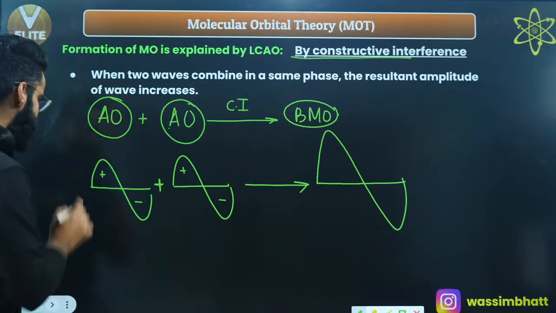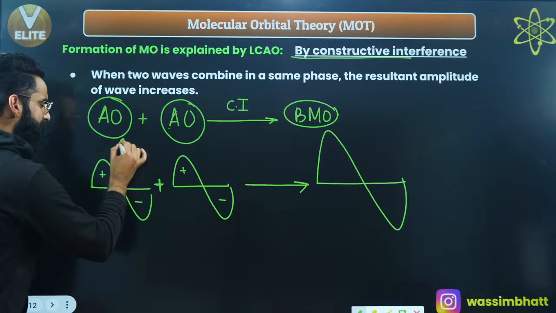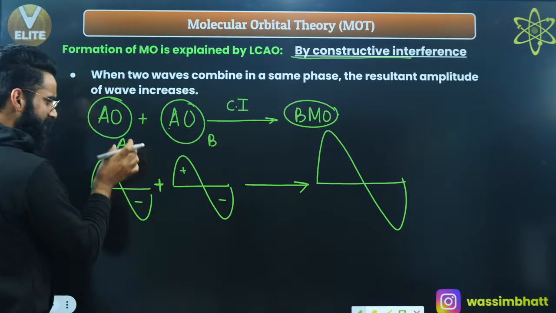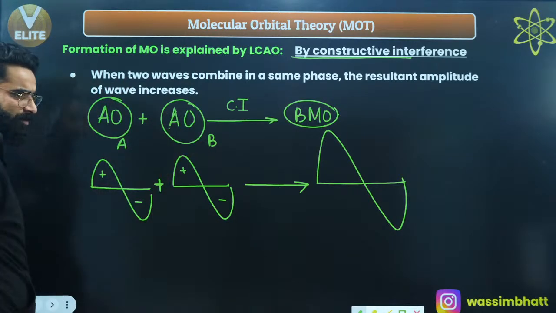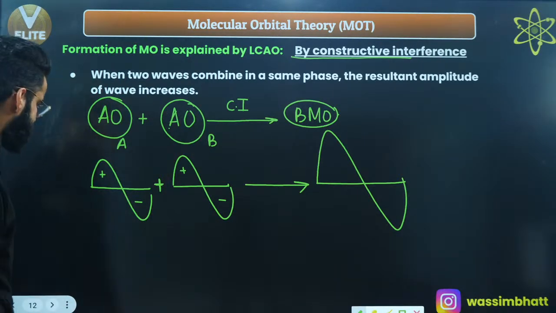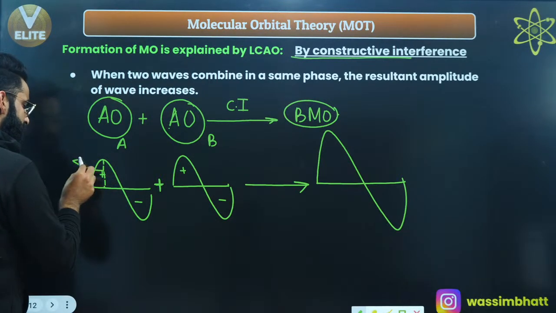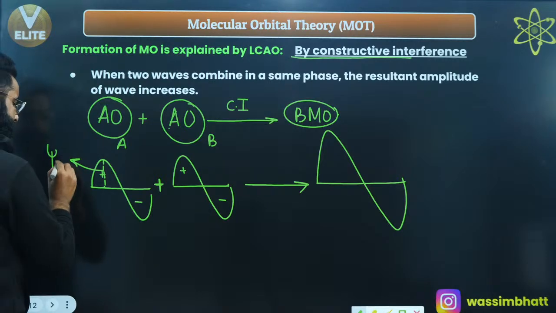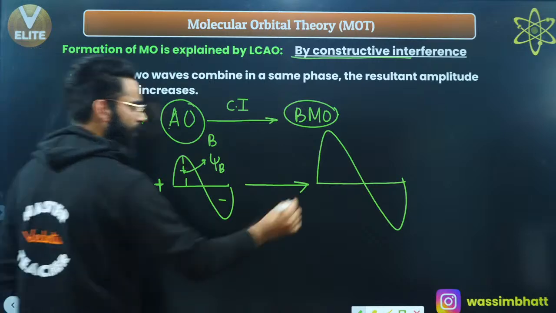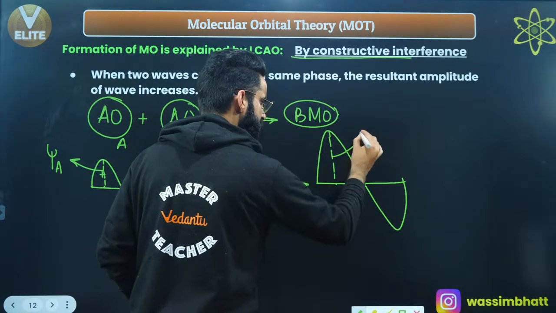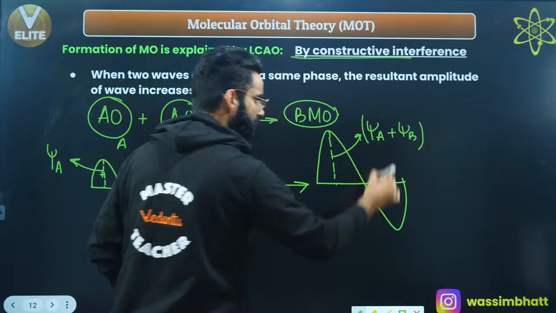Let's say this is the atomic orbital of some atom A, and this is the atomic orbital of some atom B. Atoms A and B are going to form the bond. Now understand what I'm going to talk about. First of all, the amplitude of this wave is represented by psi A, and the amplitude of this wave is represented by psi B. And what about the amplitude of this resulting wave? This is the constructive interference, so the amplitude of this wave is going to be psi A plus psi B.